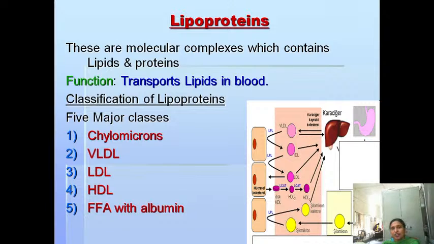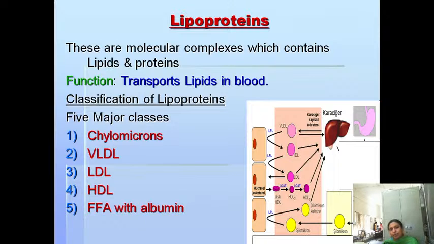Here lipids combine with proteins to form lipoproteins, because you know that lipids are insoluble in water. As they are insoluble in water, they cannot be transported alone in the blood circulation. So they always combine with protein to form lipoproteins. Lipoproteins are the proteins which help in the transport of lipids in your blood. Lipids are transported in the blood from one place to another in the form of lipoproteins.